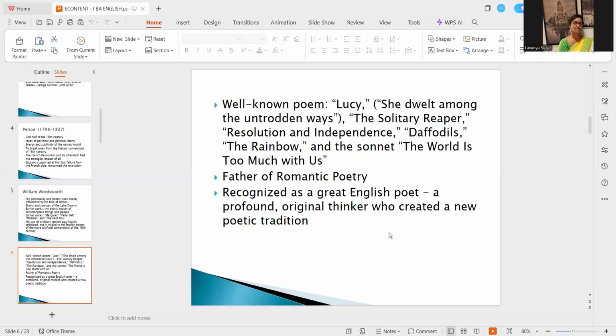Who's the father of romantic poetry then? William Wordsworth. So he was recognized as a great English poet, a profound original thinker who created a new poetic tradition. So, what was the poetic tradition given by William Wordsworth? It is nothing but the love of nature, right? A love for a very commonplace thing, a love for a very ordinary thing. At the outset, it could look like a very common thing, a very ordinary thing, but it is not so.